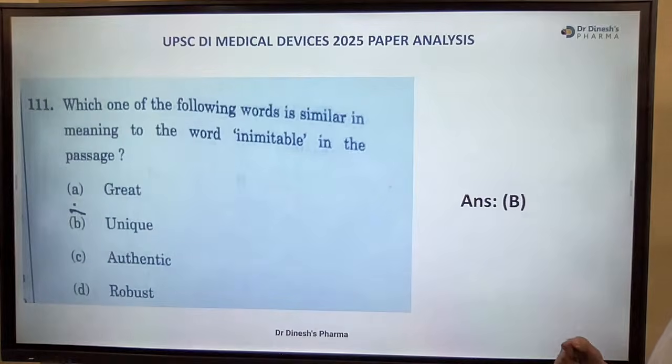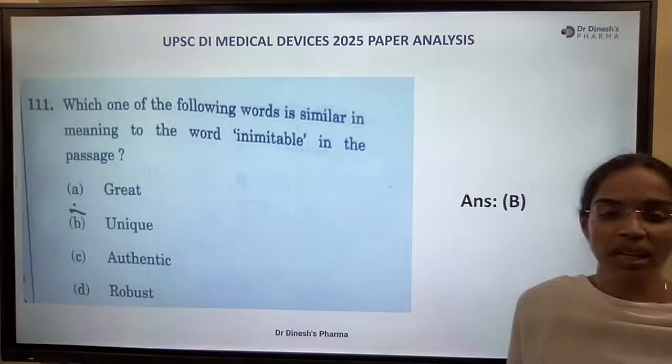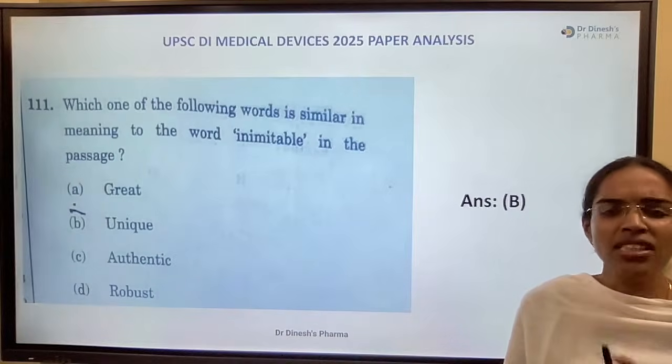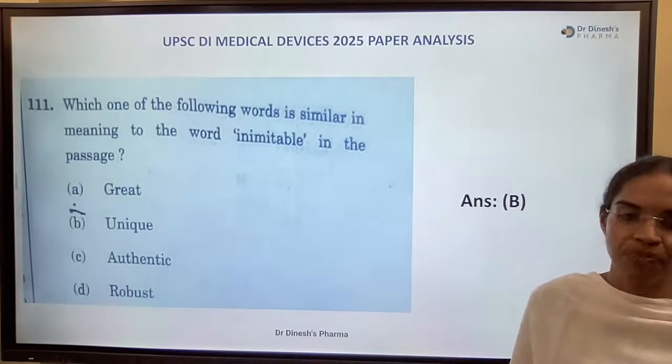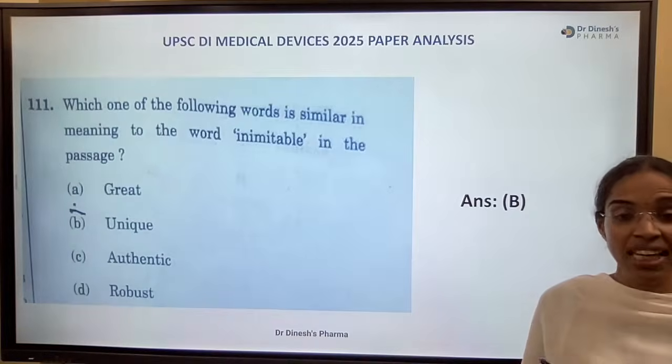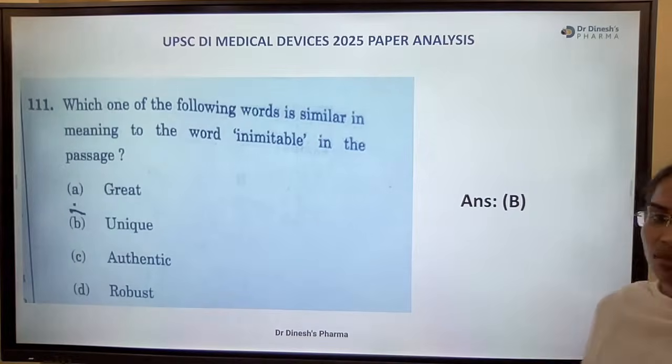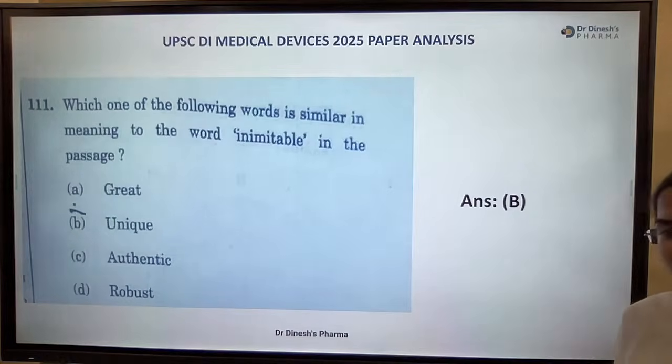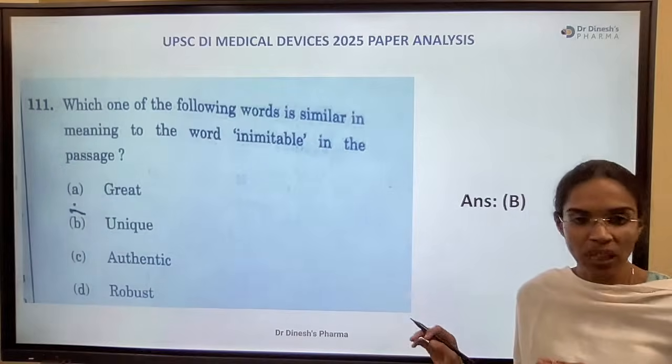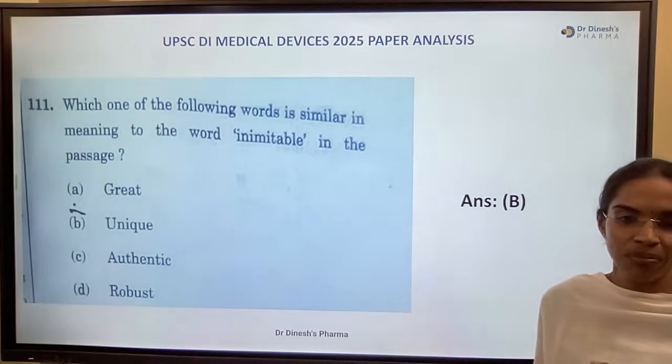Which one of the following words is similar in meaning to inimitable? Inimitable means which cannot be imitated, which means unique. B is the right answer.